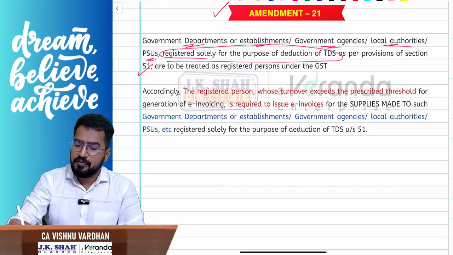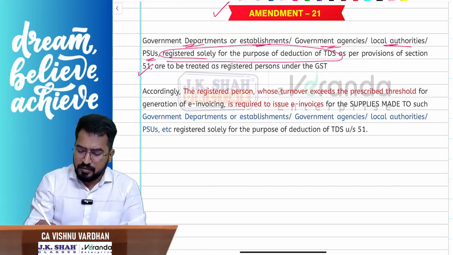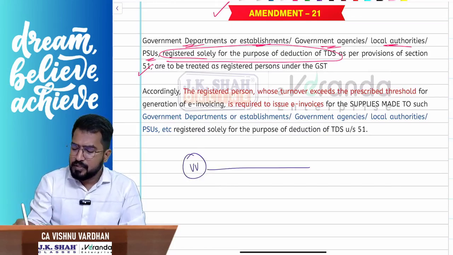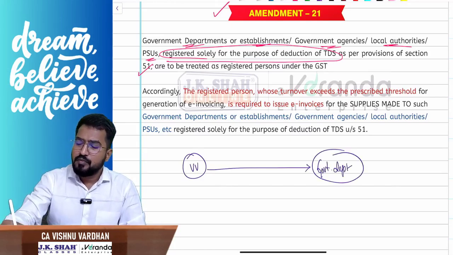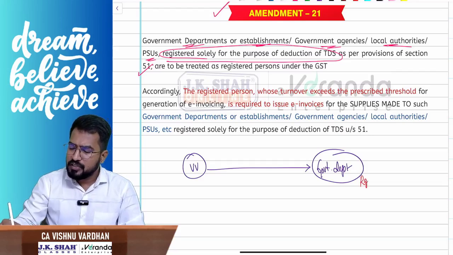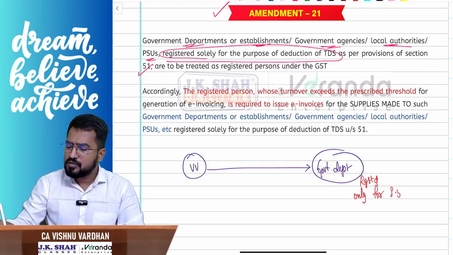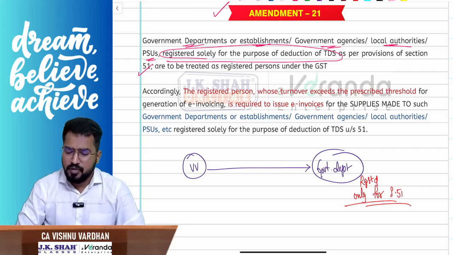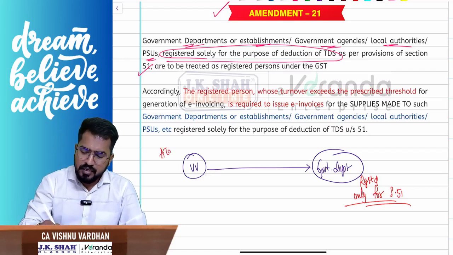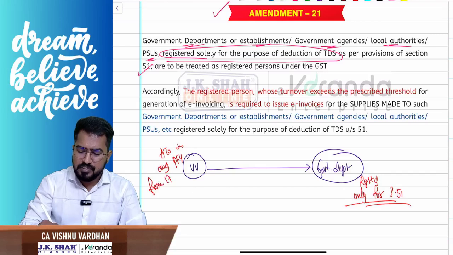So for them, if you are making supply, for example, Vishnuvardhan is making supply to a government department. Which government department? One which got registered only for section 51 purpose. Now Vishnuvardhan's aggregate turnover in any preceding financial year from 17-18 crossed 5 crores.